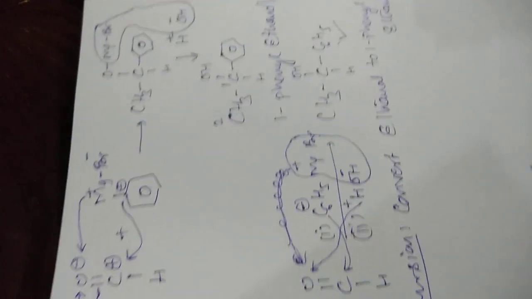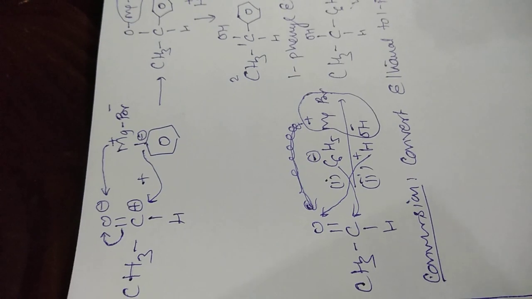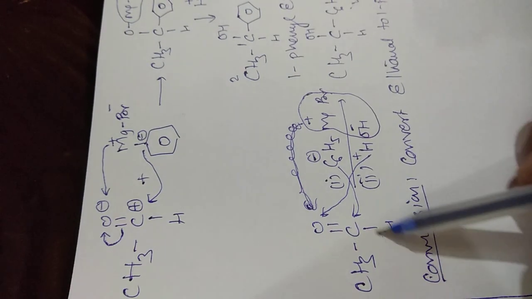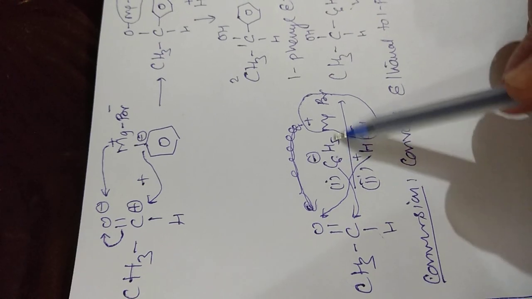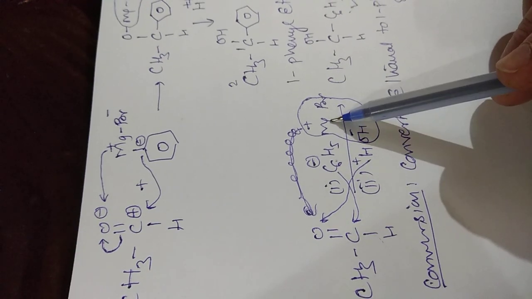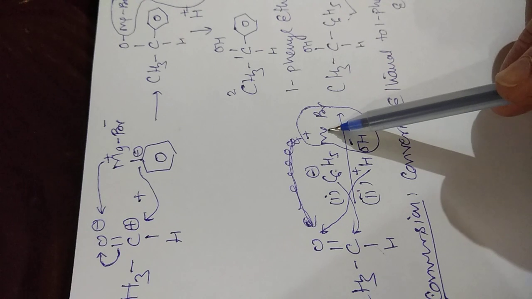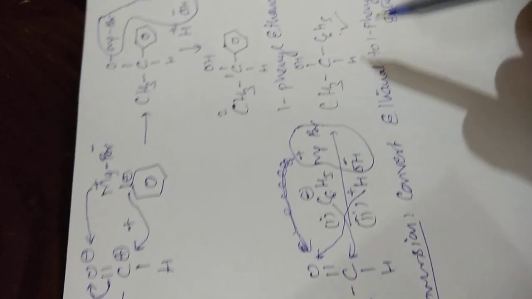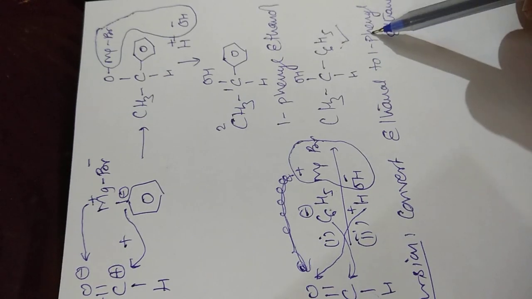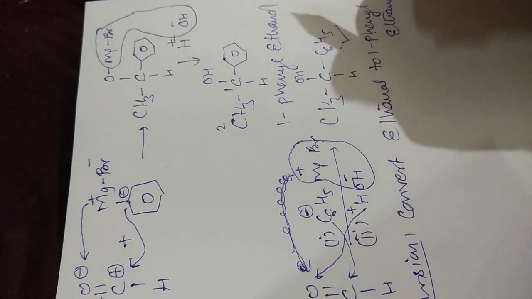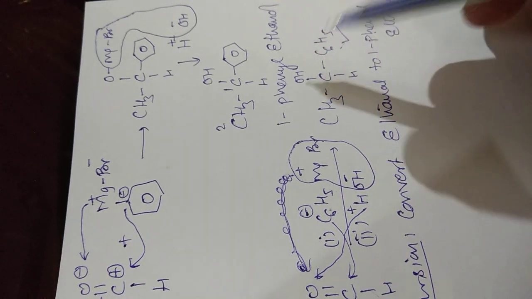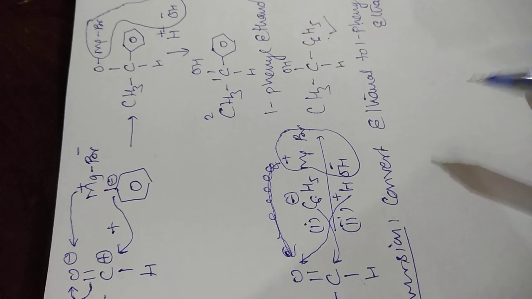Then we can write the above reaction. This is ethanol. We are treating it with phenyl magnesium bromide as we have to increase the phenyl group in the given compound, and consecutively we will do the hydrolysis. As a result, 1-phenyl ethanol will form.